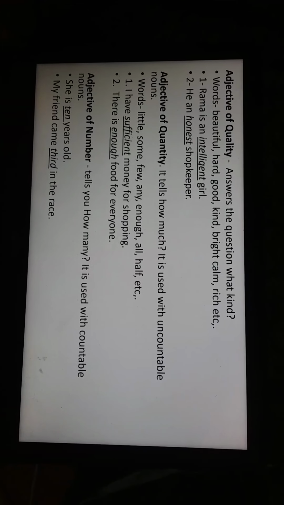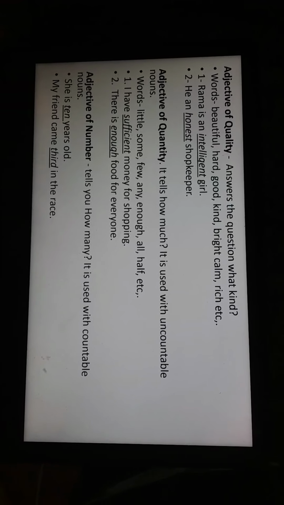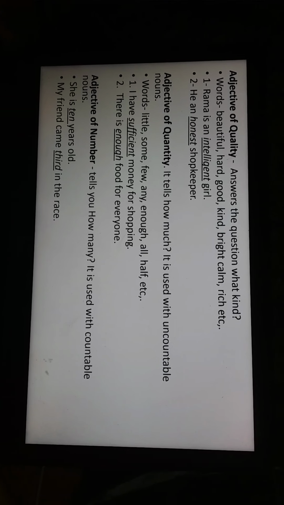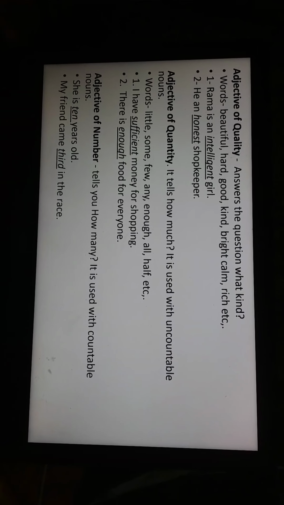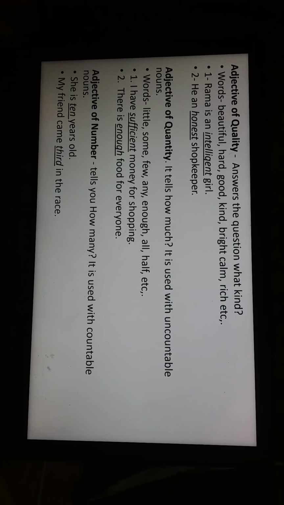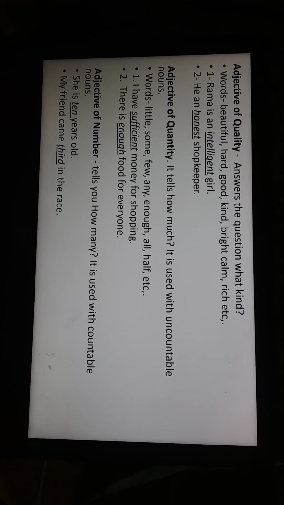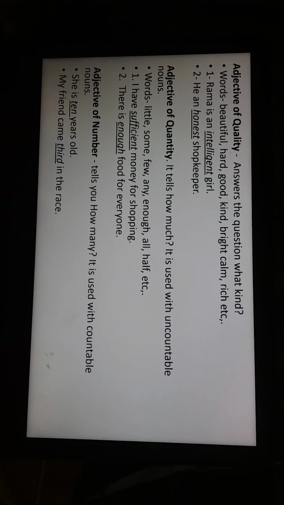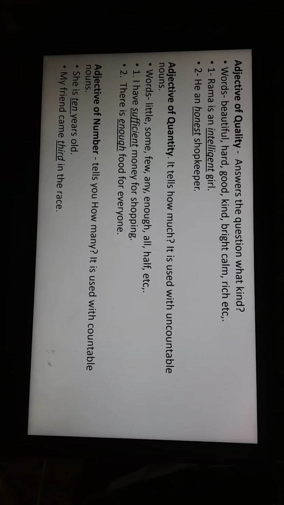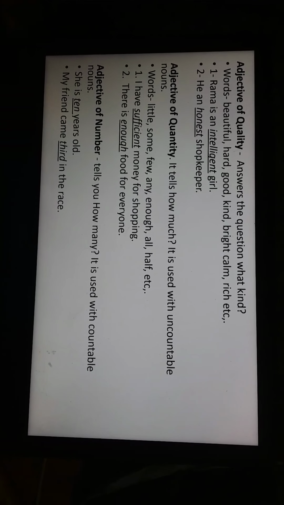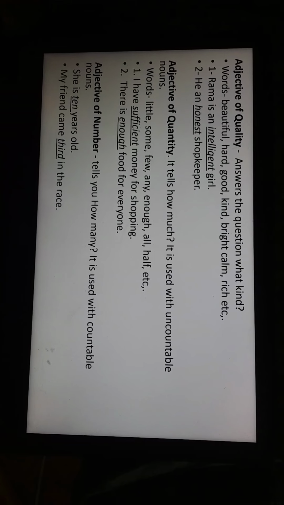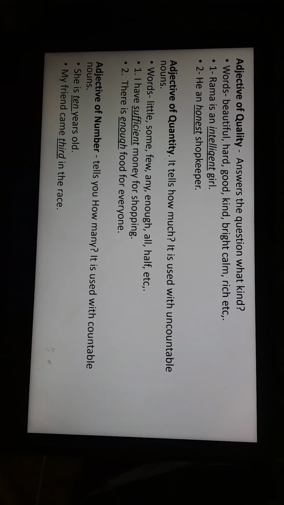Words like beautiful, hard, good, kind, bright, calm, rich, etc. These are qualitative adjectives. Rama is an intelligent girl. So it's telling us what kind of girl Rama is. So it's a quality. Intelligent is a quality. He is an honest shopkeeper. So honest is the adjective. It's telling you what quality the shopkeeper has. So he is an honest shopkeeper.